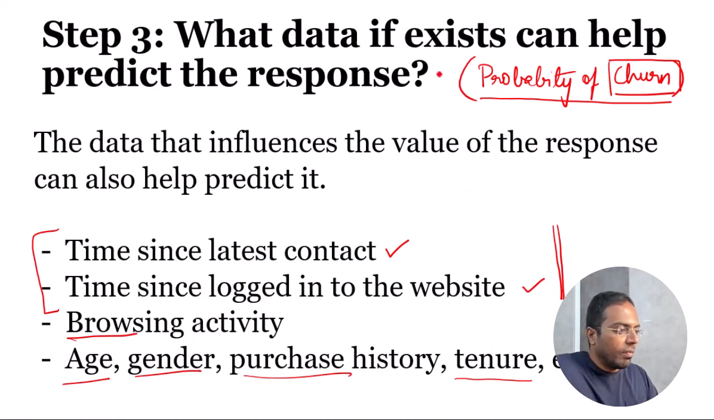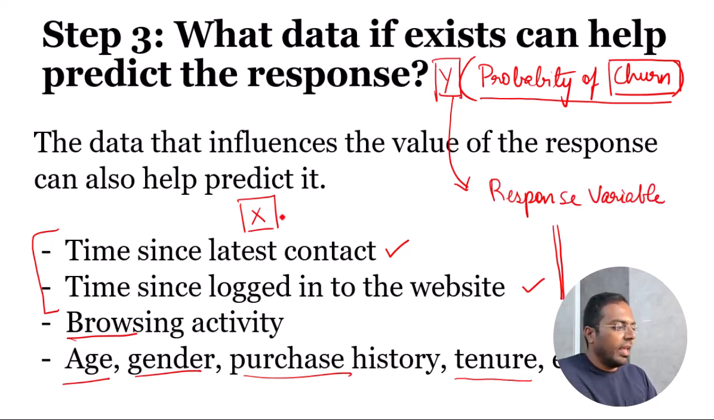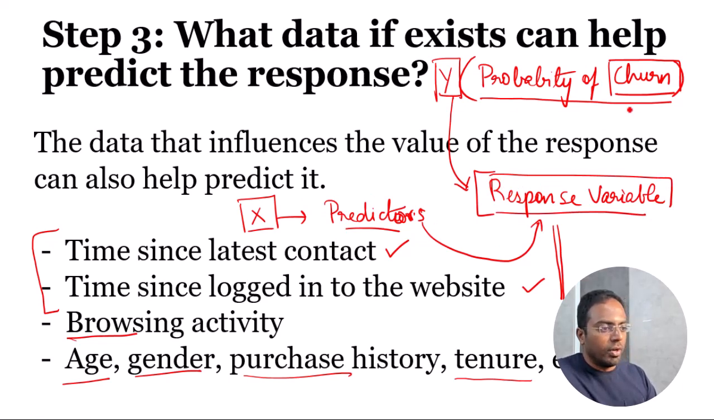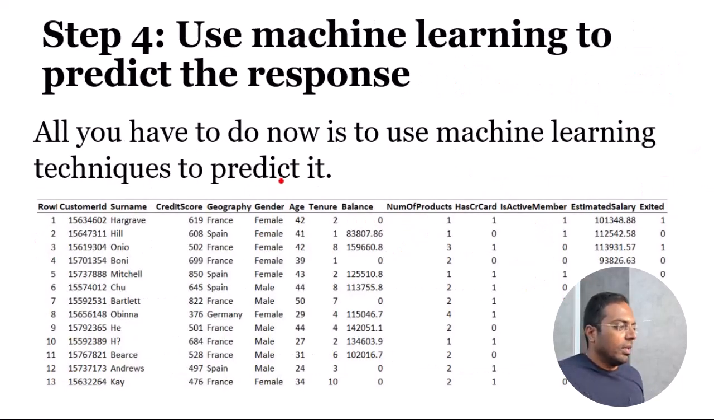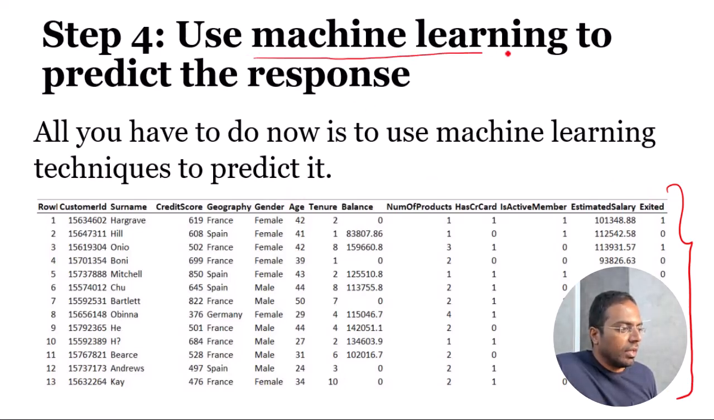Now, once we have identified what we are going to predict, and we have also identified some of the data that might be helpful to predict the y, the y here we will call the response variable, and the x here we will call the predictor variable. This is just terminology. We'll call the x the data or the predictors. These in turn influence the response. So if we know the x, it is possible to predict the response, which is the probability of churn. At the end of the day, once you have created a data set that contains this information, you can go ahead and use machine learning to predict the response.